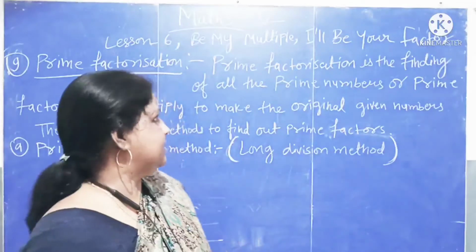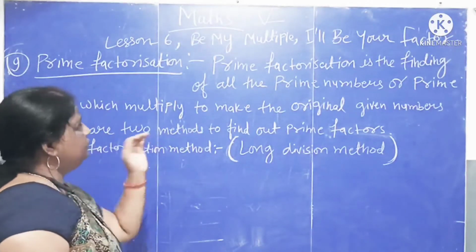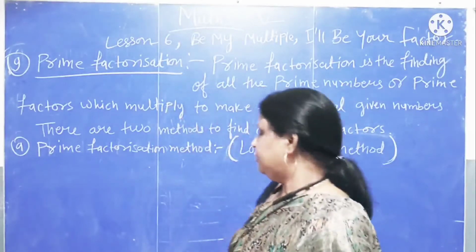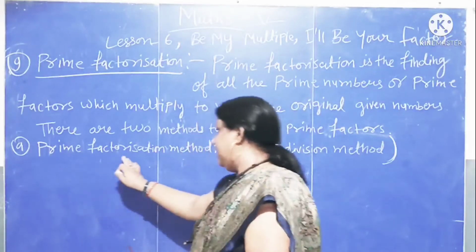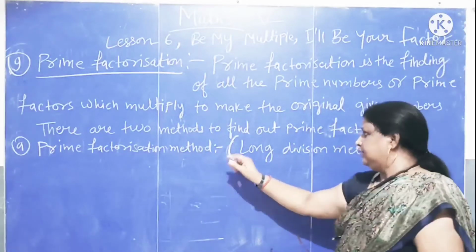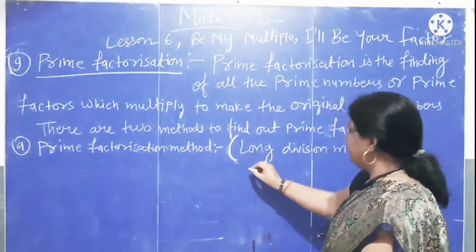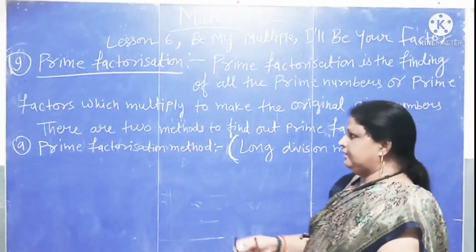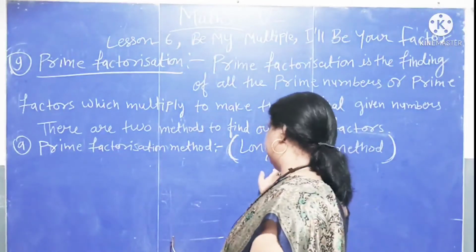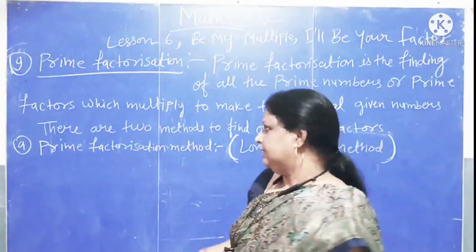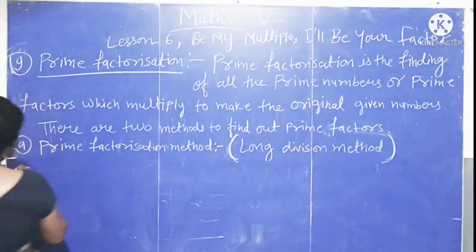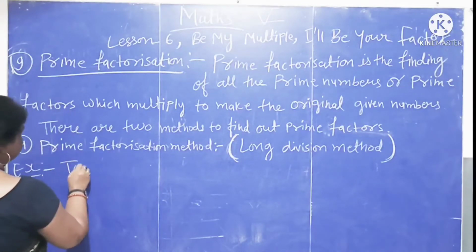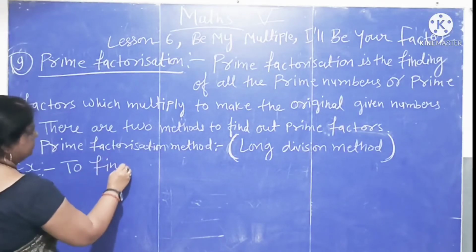So let's start. There are 2 methods to find out prime factorization. Number 1 is prime factorization method. We can say it long division method also. So learn this method with an example. So here is our example. Example is to find prime factorization of